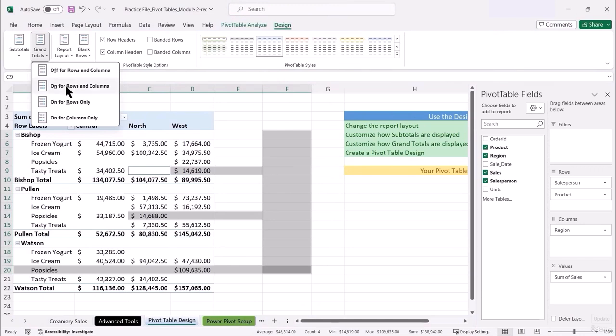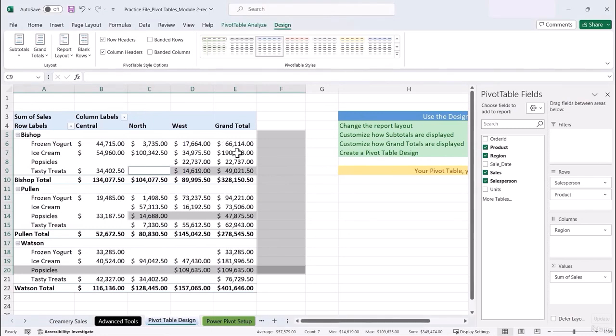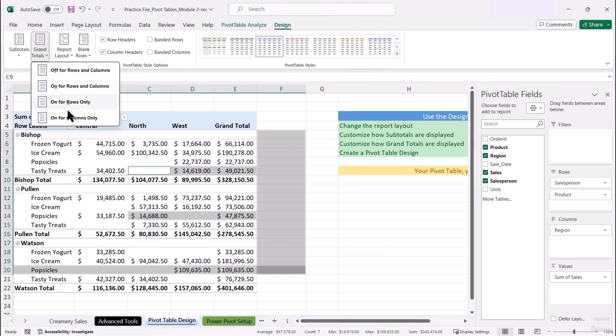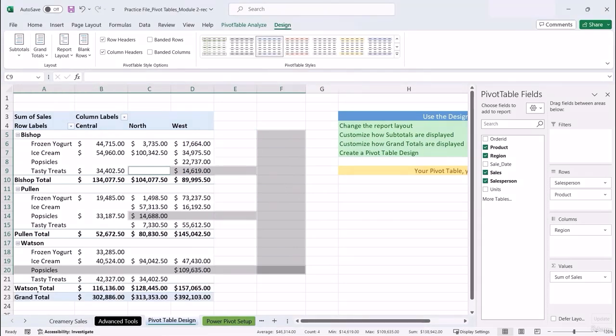The other option is grand totals on for rows and columns, which is the default. If I want it to be on for rows only, then here are the grand totals summarizing our rows over here. And as expected, we also have one on for columns only, which shows the grand total at the bottom, summarizing our central, north and west regions here as well.